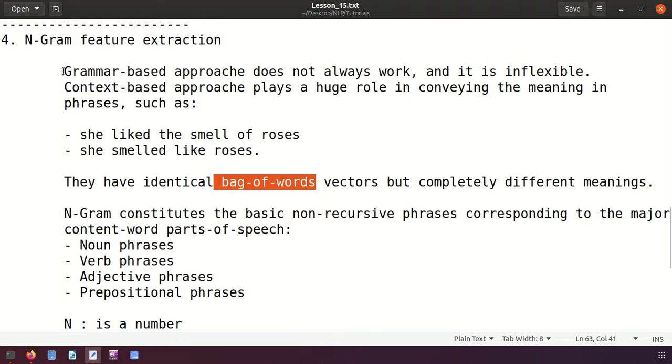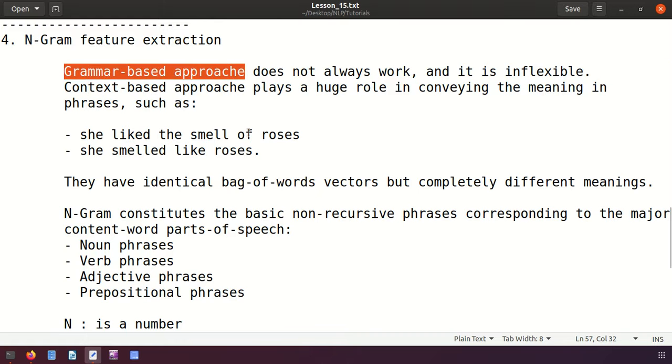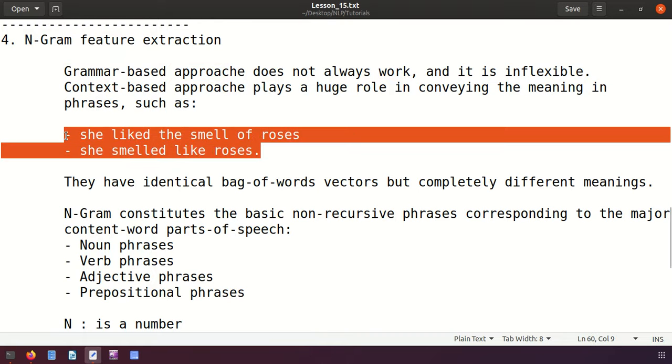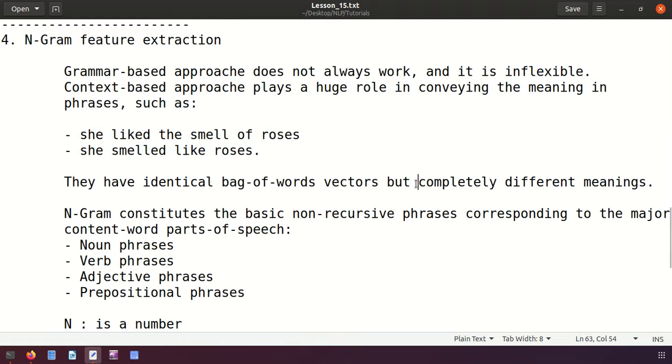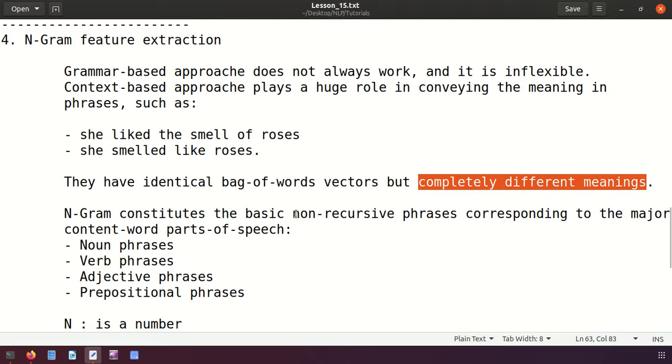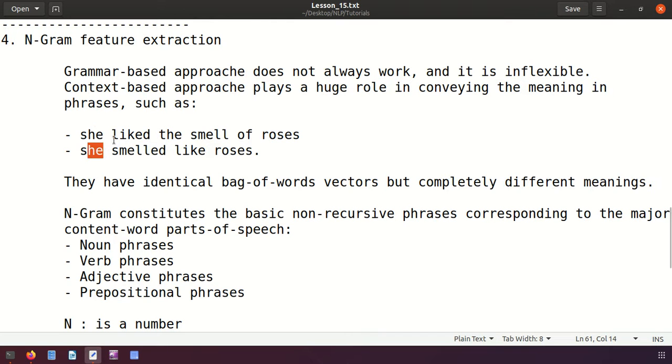According to this grammar based approach, they are both the same. Actually, if we go to their meaning, they are completely different in meanings, right? Because here we have she, here also we have she, we have a verb, here also we have smell, it is there and smell is here. These things will be removed, right? And this is the noun. The bag of words of these two sentences are nothing but the same, but with different meanings.